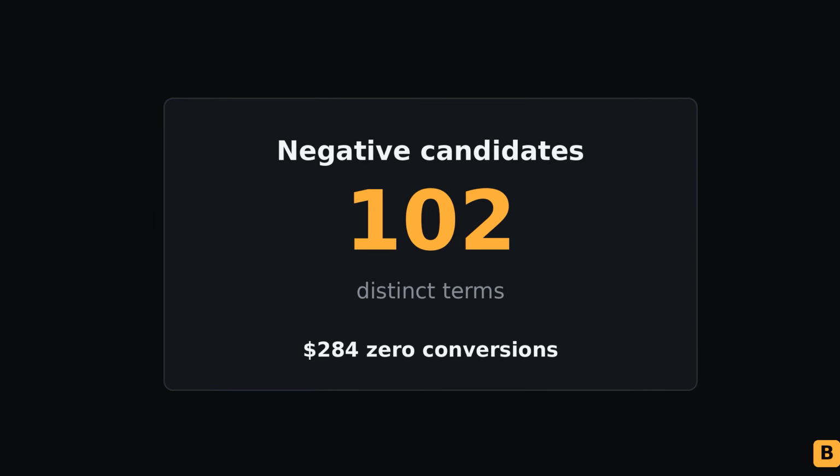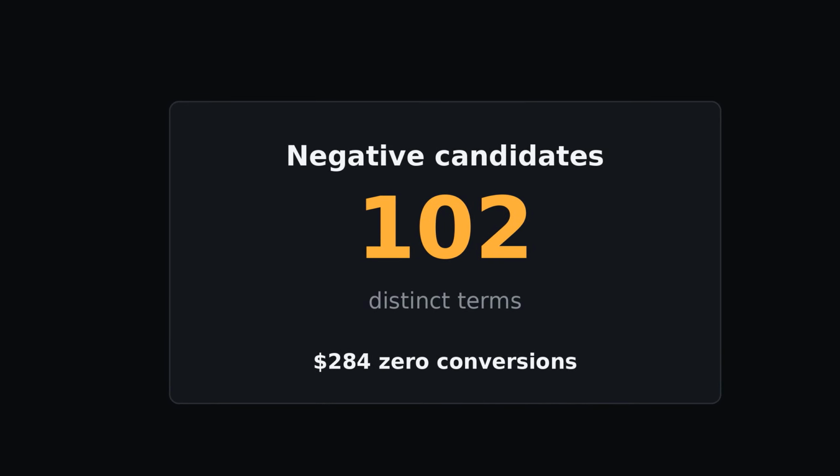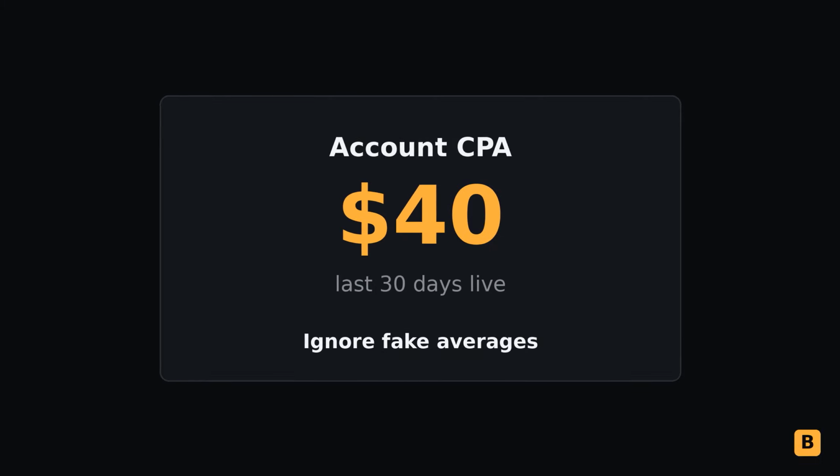While the terms report is open, mark the 0 conversion spenders as negative keyword candidates. In the sample account, that was $284 across 102 terms. ChatGPT can cluster those terms into themes so you add negatives faster. It does not decide the negative, you do. The model only groups the waste so your review takes minutes instead of an hour.